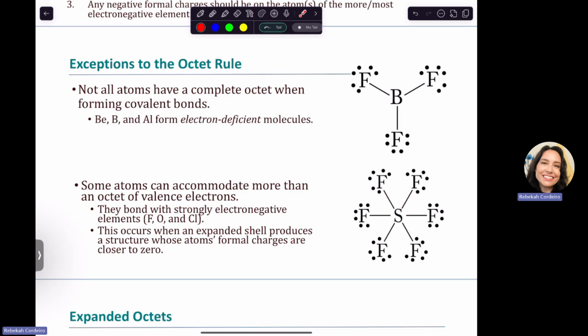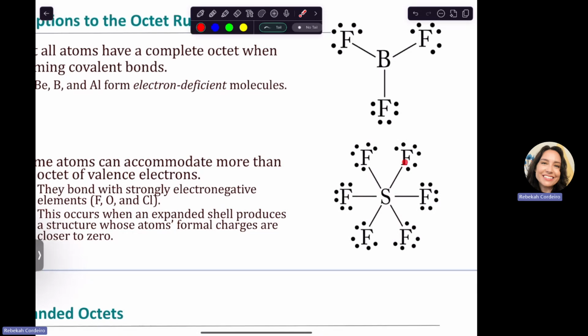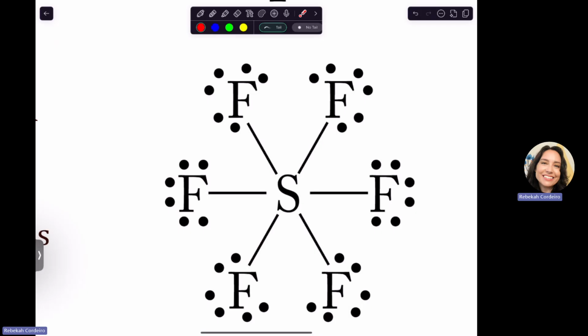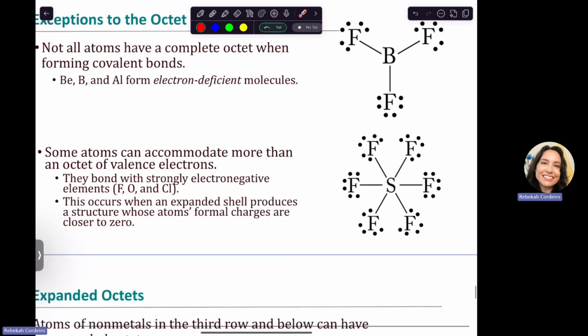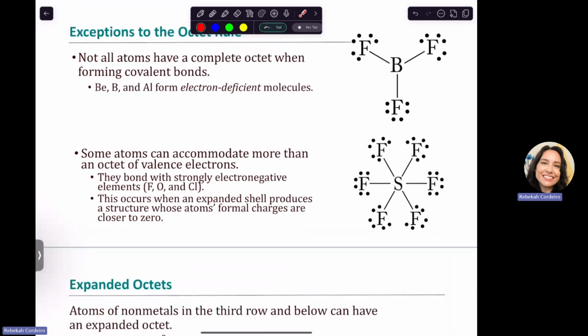It's okay though, because this sulfur is bonded with fluorine. If you are bonded with something that's really electronegative, like fluorine, oxygen, all around that top right corner, imagine that the fluorine is pulling these electrons really close to it. So the sulfur is not actually, yes, technically responsible for half, but really the fluorine is hogging all the electrons. And so the sulfur is not really having to take on a lot of that extra negativity, so it's okay. So if we have to do this expanded stuff, it's better if we're doing it with something like fluorine, oxygen, chlorine, and you'll see that happen.